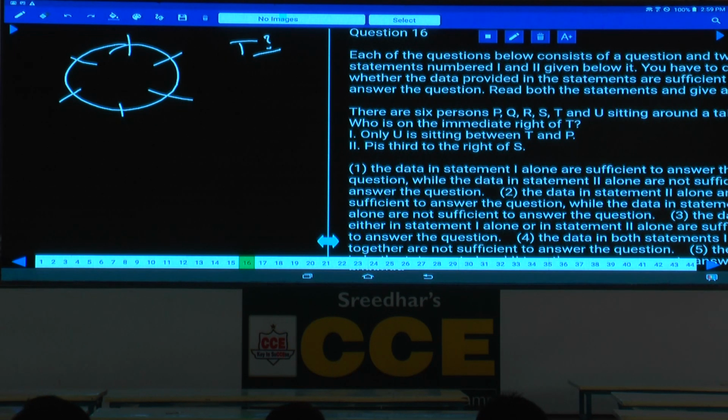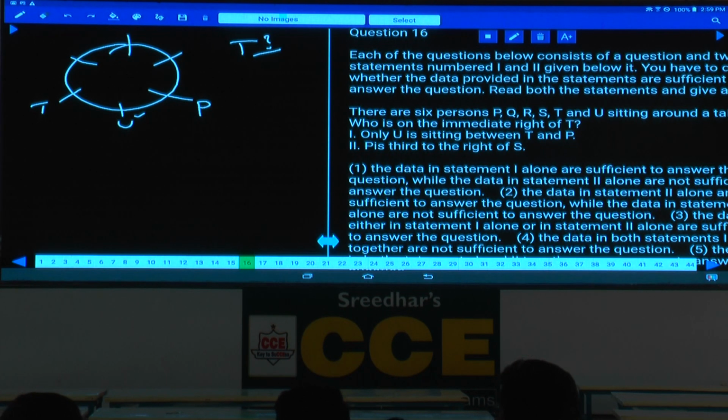First represent the question like this, because for each and every statement we cannot go back to the question once again. Then only U is in between T and P. As only U is in between T and P, if U is here, then T and P. Are we getting the answer or not? Then who is to the immediate right of T? U is the immediate right of T. Definitely question and answer.